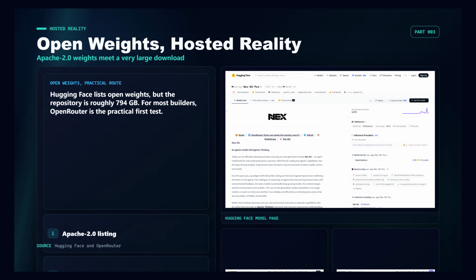Hugging Face lists the Nex-N2-Pro repository under Apache 2.0 and tags it for transformers, safetensors, Qwen 3.5 mixture of experts, image-to-text, and conversational use. But the file view is roughly 794 gigabytes, so for most developers the practical first test is not local hosting. It is the OpenRouter route.